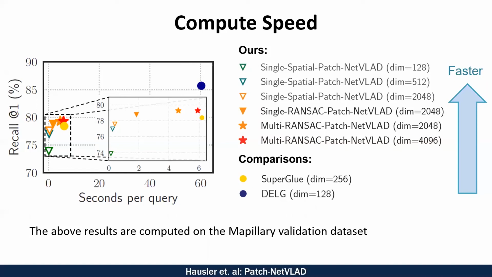Our fastest configuration, denoted by the green triangle, only has a small reduction in recall while being 43 times faster than SuperGlue and 430 times faster than DELG, with a localization latency of only 140 milliseconds per query image.